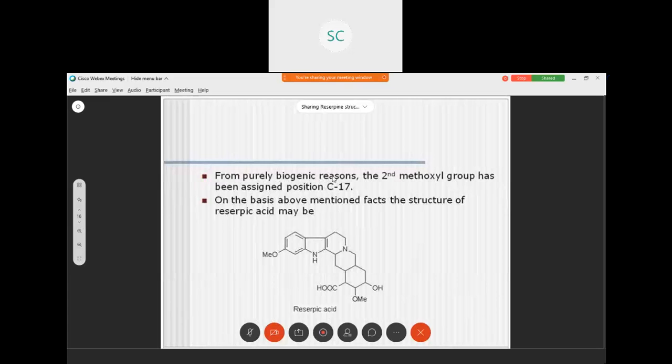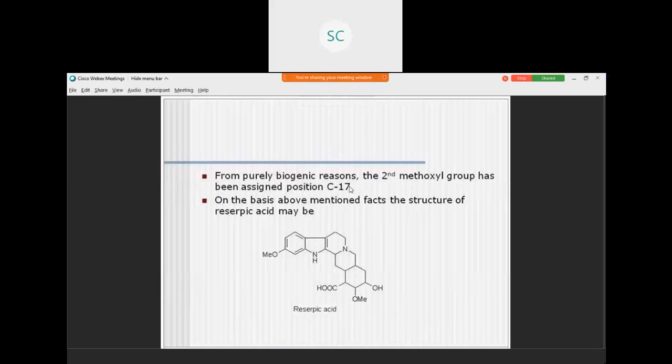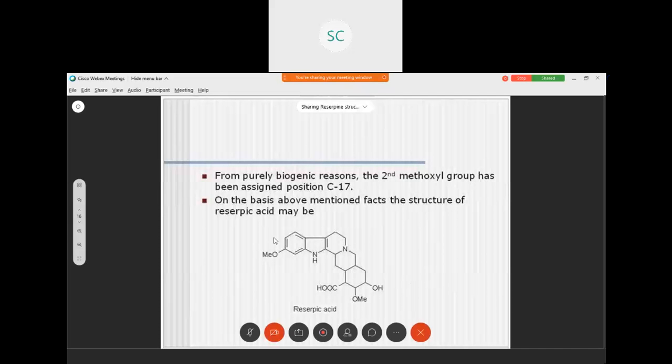From purely biogenic reasons, the second methoxy group has been assigned position C17. On the basis of the above mentioned facts, the structure of reserpic acid may be as follows. This is the structure of reserpic acid. This reserpic acid is used in the synthesis of reserpine.